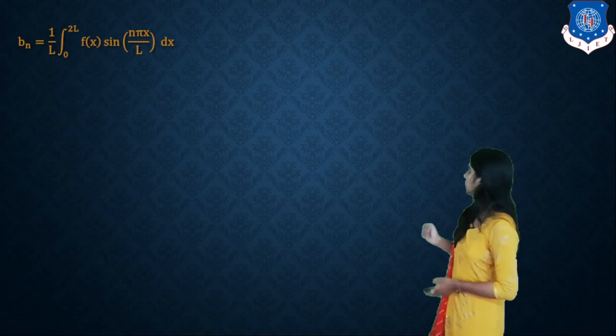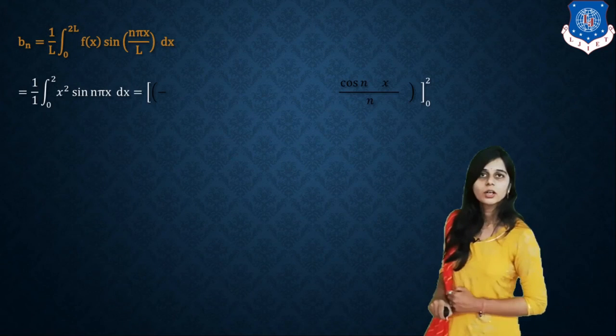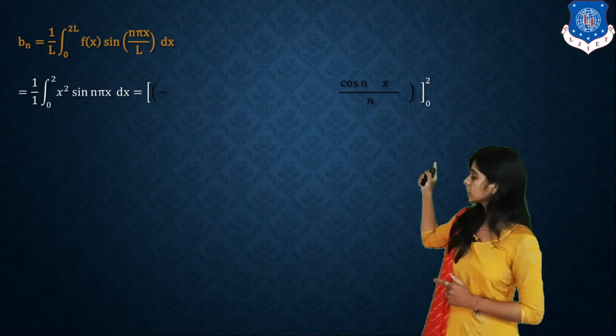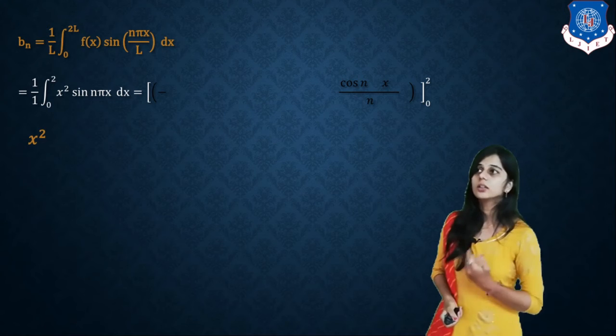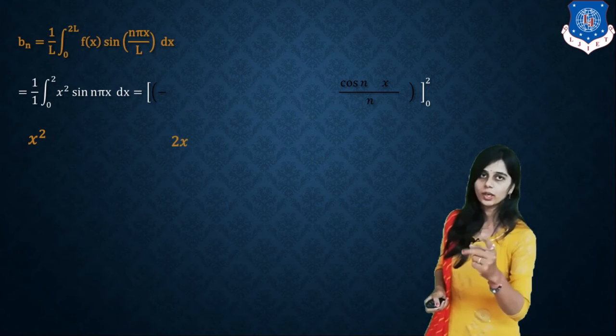Now b_n is 1 upon L, integral 0 to 2L of f(x) sin n pi x by L dx. Again L equal to 1. So 1 by 1, integral 0 to 2 of x square sin n pi x dx. Again integration. What is u? x square, 2x, 2.